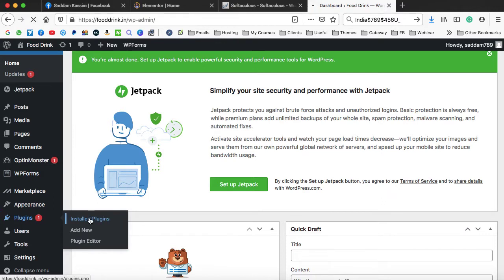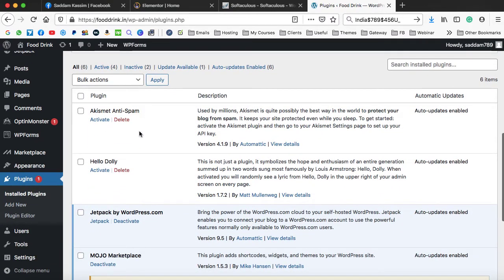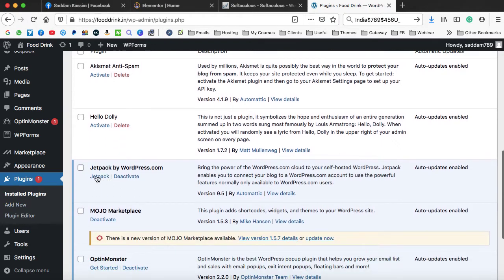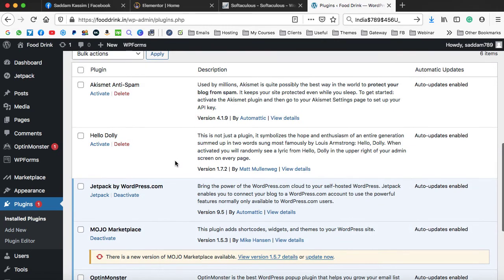Here we can check the list of all the plugins which are currently active or installed on your website. So let's scroll down. Here we can see Akismet Anti-Spam, Hello Dolly. These are not bold letters. That means these plugins are installed but they are not active. But these plugins are active, like Jetpack by WordPress.com, Mojo Marketplace, Opt-in Monster, and WP Forms Lite. So these are some of the plugins which are pre-installed onto your website.